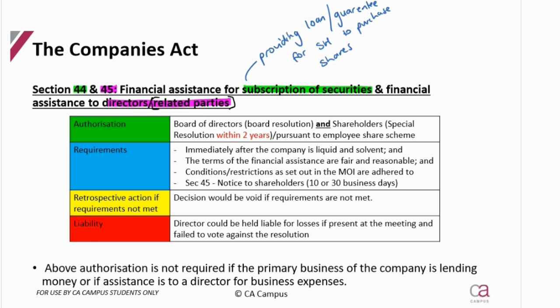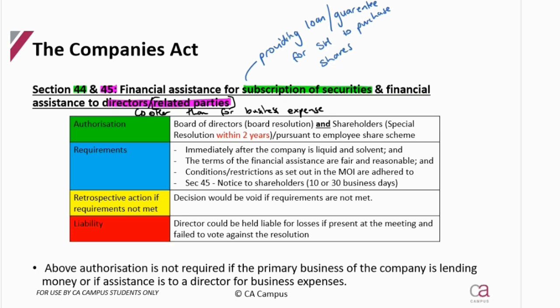Okay, so financial assistance to a director for whatever reason other than business expenses. We're giving them some sort of financial assistance for whatever they need it for, and as a result, it's a very complicated decision that the business needs to make if they want to or not.